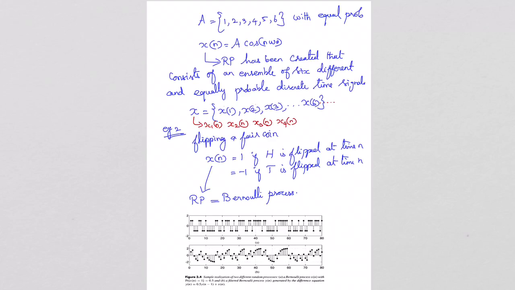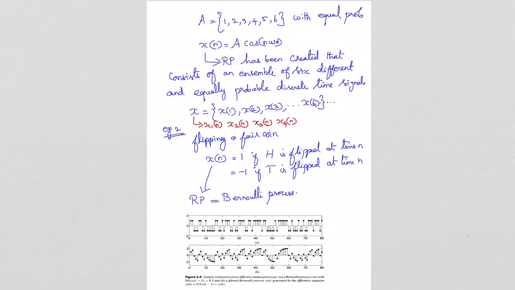So here, let us consider x of n equal to A cos of n omega naught. So this x of n is a random process which can be created with the outcome of the experiment of rolling a die, which consists of an ensemble of 6 different and equally probable discrete time signals. So if you have the outcomes of the roll of a die at time n, then x1 of n is a random variable, and x2 of n, the next one, is also a random variable, and x3 of n. So the sequence of these discrete time signals is called a discrete time random process.